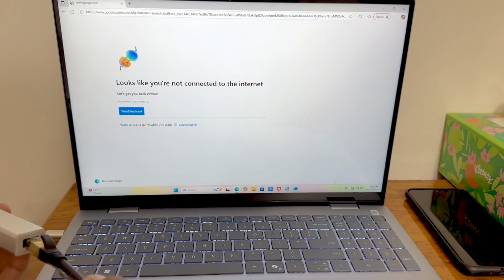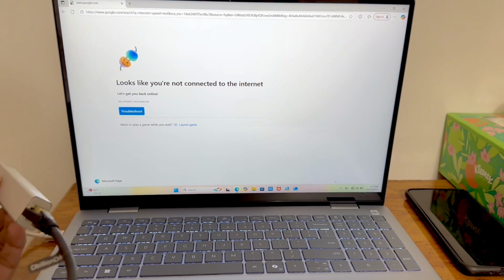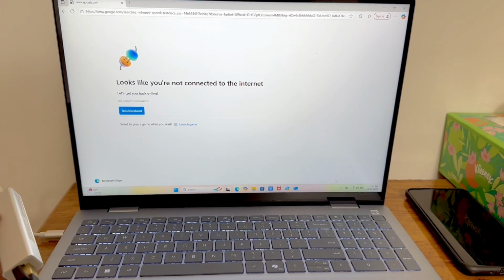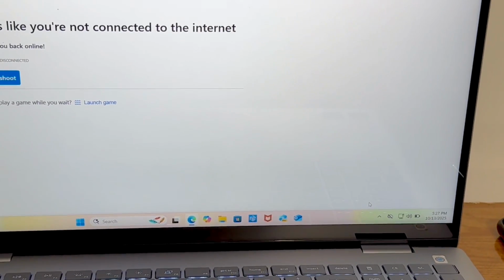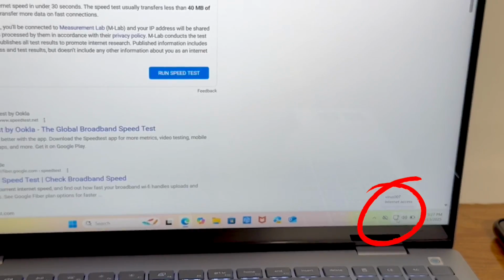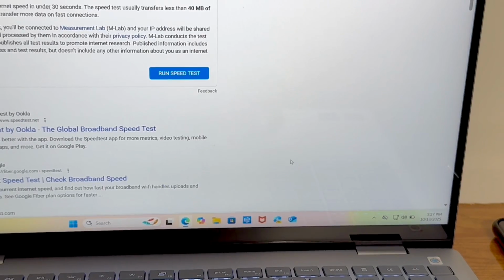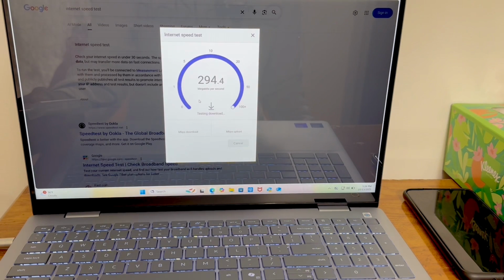If I connect, okay, and now you see my internet is connected. You see the option internet access is coming, and if you check the speed, currently I'm using a 300 Mbps plan from Optimum, and I'm getting around that.